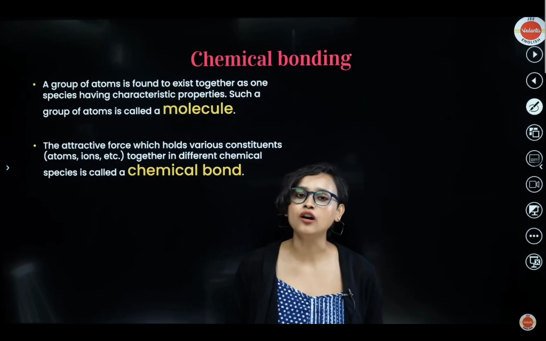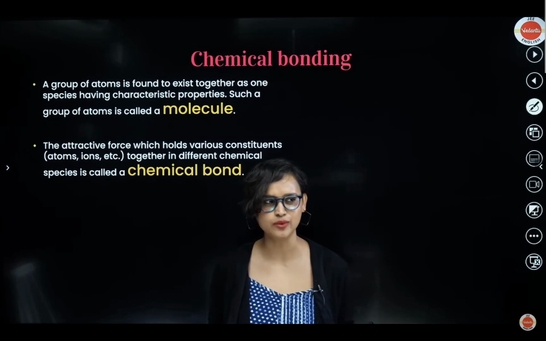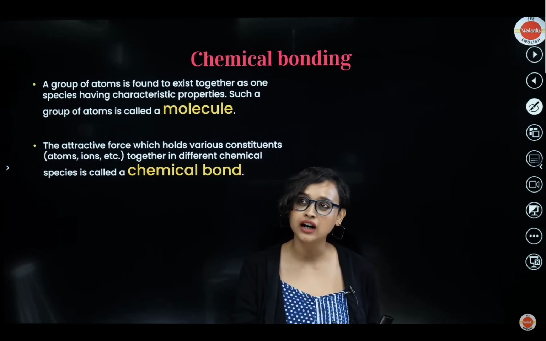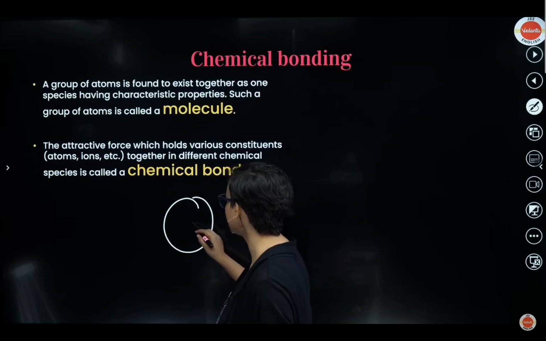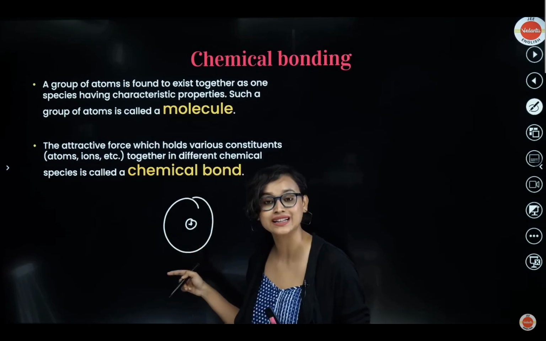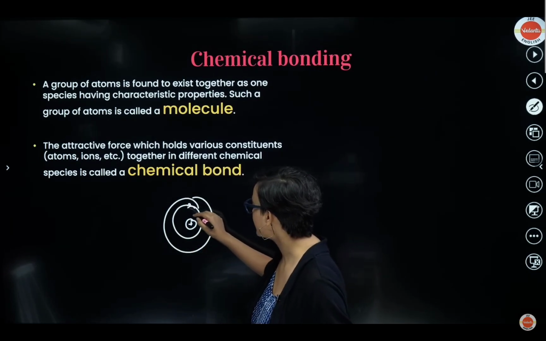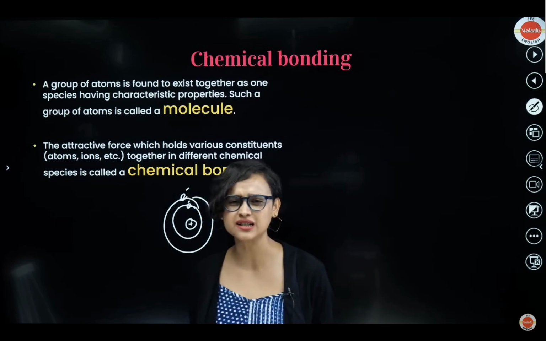Now, the story of chemistry, where does it start from? It starts from atoms, obviously. We have learned about that in structure of atom, and we know how an atom looks. Basically, if I have to draw it, this will be an atom. Inside this, right here, will be our nucleus where we have the protons and the neutrons, and these will be the shells where our electrons are roaming around. This is basically what we learned.